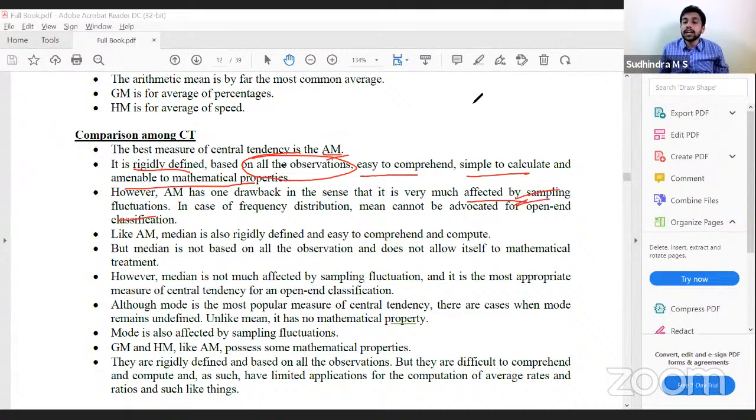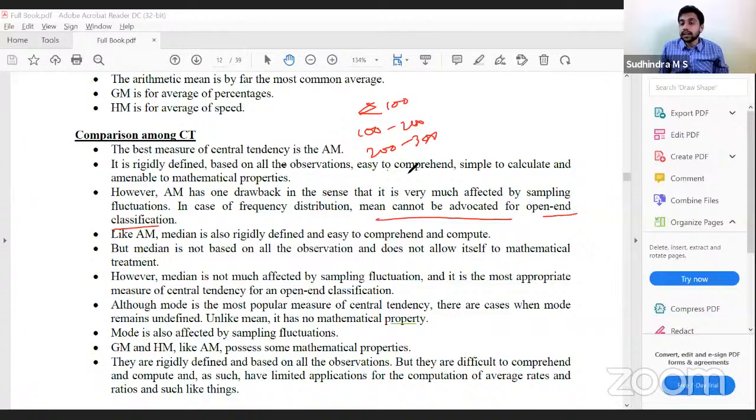It gets affected. That is one of the disadvantages of arithmetic mean. And one more disadvantage is it cannot be calculated for open-end classification. So I have less than 100, 100 to 200, 200 to 300, more than 300. In this case, can I calculate arithmetic mean? I cannot calculate x for this and this. Therefore, open-end classification, I cannot calculate arithmetic mean.